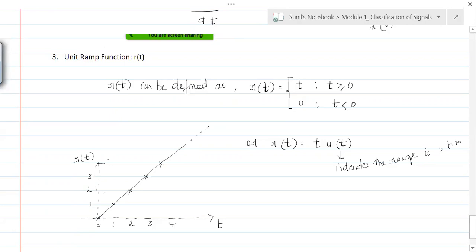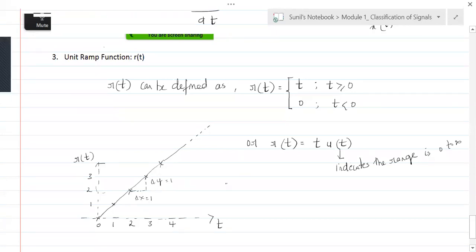And why is it called a unit ramp? Because if you take the slope of this, this is delta y and this is delta x. Delta x is 1 and delta y is also 1.